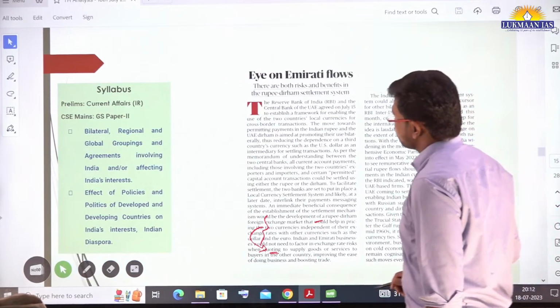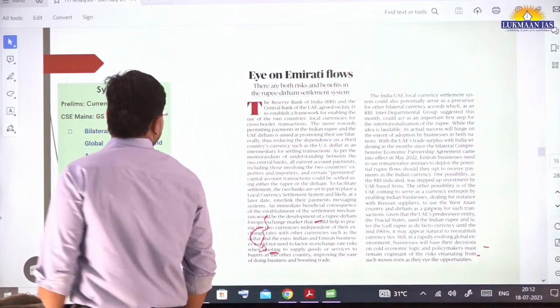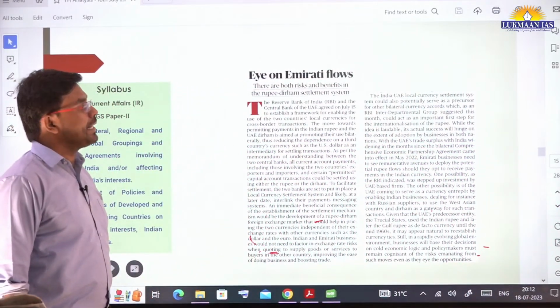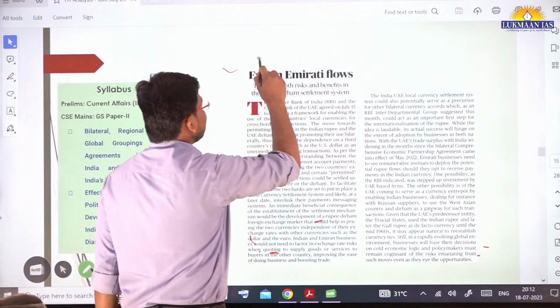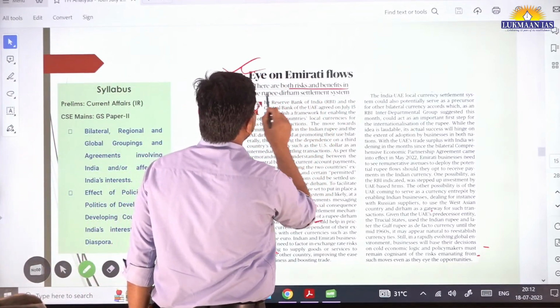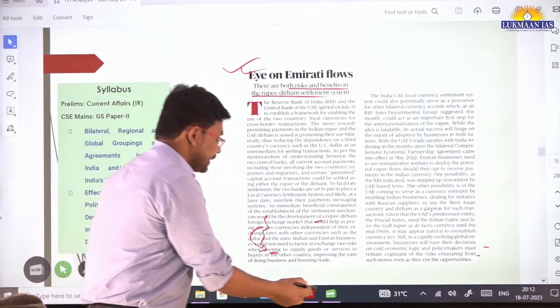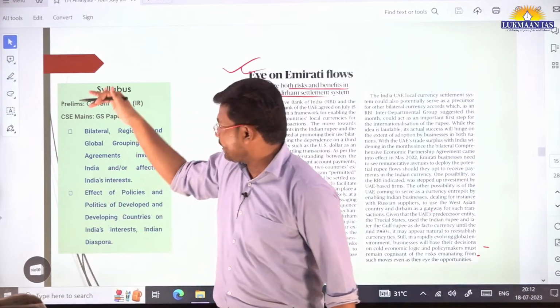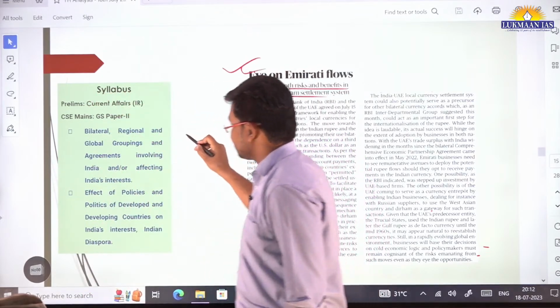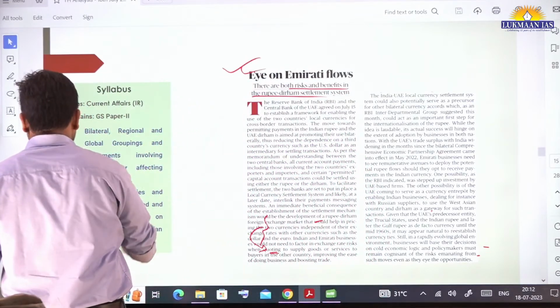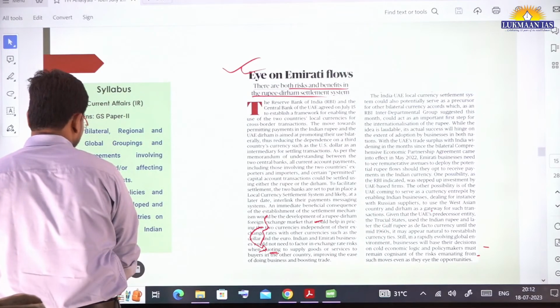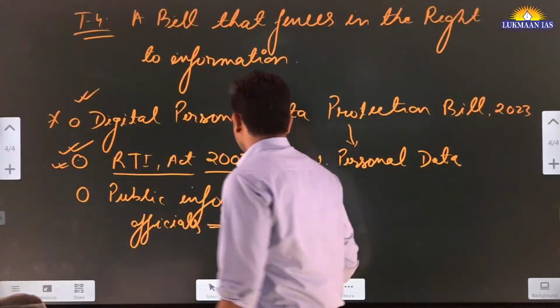Okay, let's move to this topic. It says I on Emirati flows. Okay, I on Emirati flows. There are both risk and benefits in the rupee dirham settlement system. Okay, so this topic is related to Indian economy, and I have mentioned the syllabus part also. Okay, this is GS paper 3. It is related to GS paper 2 and GS paper 3 both. Okay, so now,